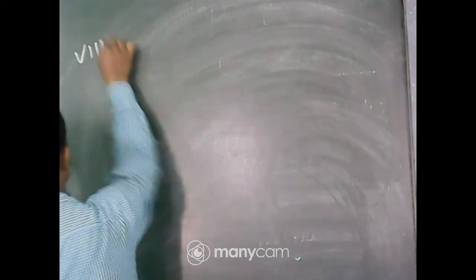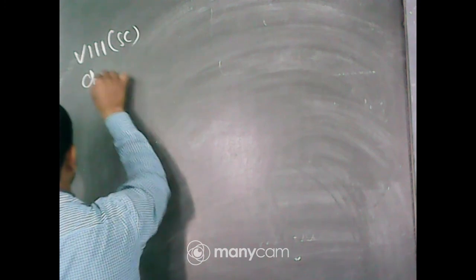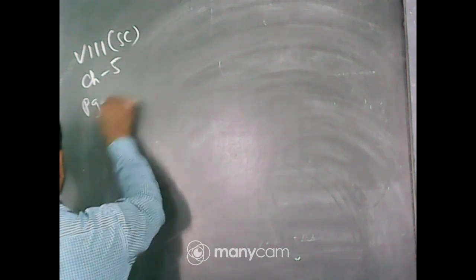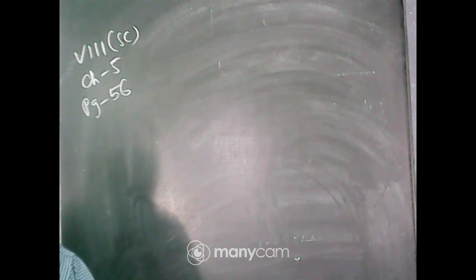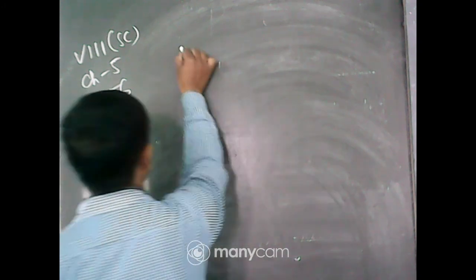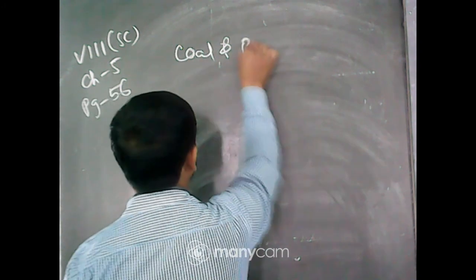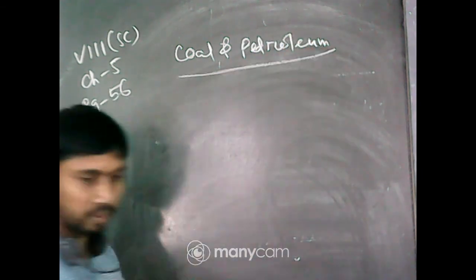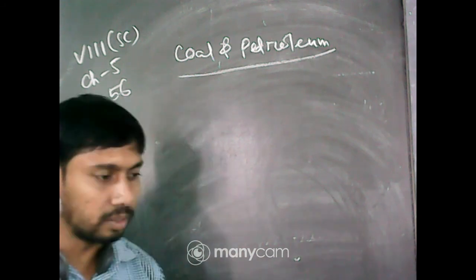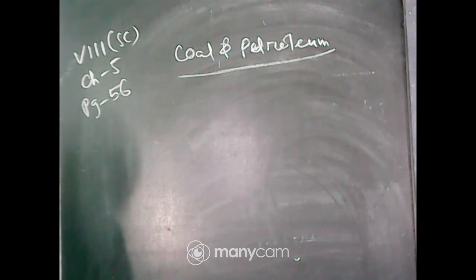Today's topic is from chapter 5, page number 56. Everyone will open page number 56 from your NCERT science textbook.